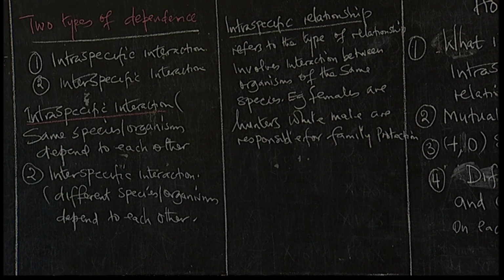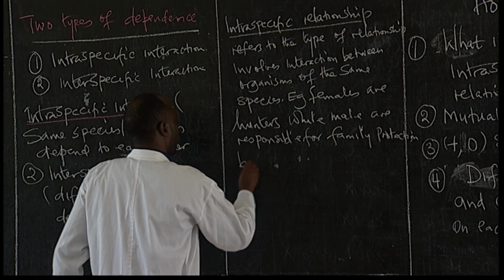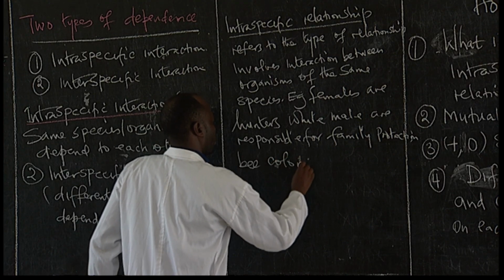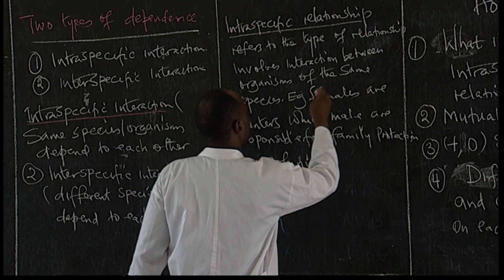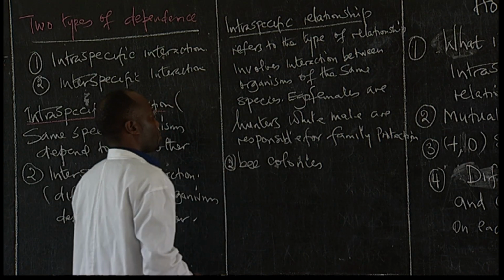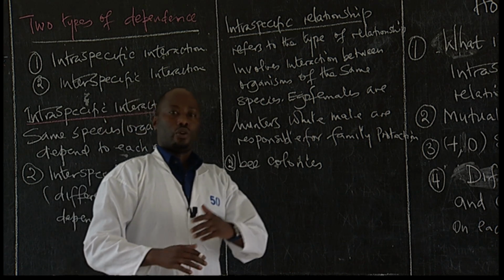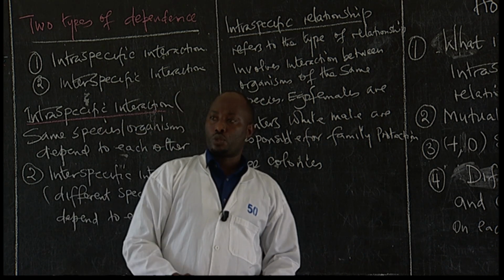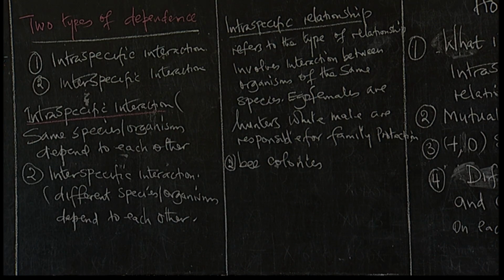We can also have bee colonies. The bees in colonies are also the same species. Example 2, bee colonies. This is example 1, and this is example 2. In bee colonies, the bees must be living in colonies. We have the workers that are responsible for doing the work. You also have some bees that are responsible for protecting the queen.